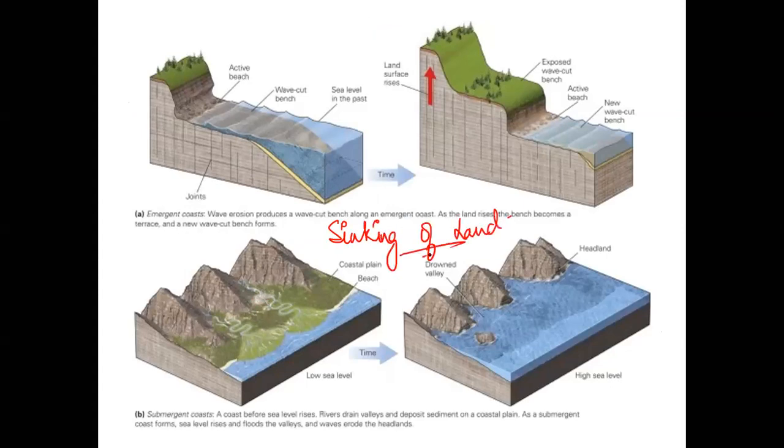We are having a lot of debate going on these days. Climate change, right? My sea level will rise. If my sea level will rise, the land will sink and the water or the coastal area will be in much more interior regions. So in these cases, I am having my zone of submergence. My zone of submergence is when the sinking of the land takes place. It can be generally due to climate change, or if there is a tectonic activity, as we have seen in our Western Ghats when we were doing plate tectonic activities.